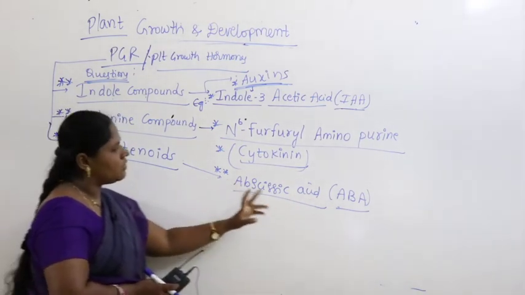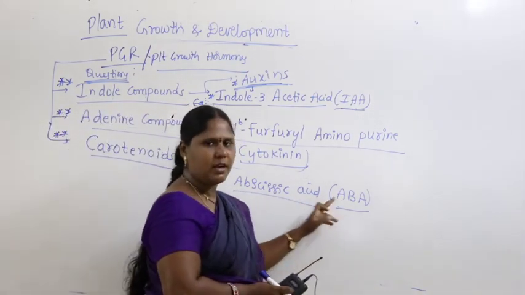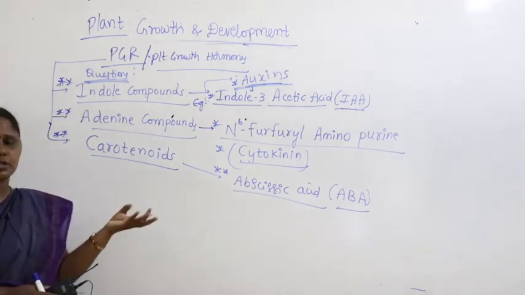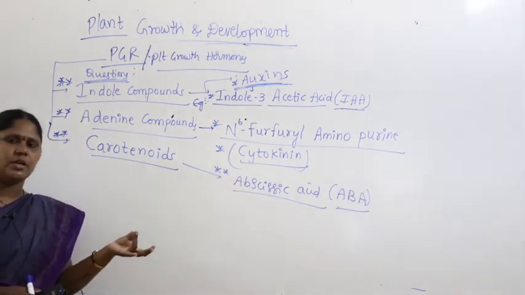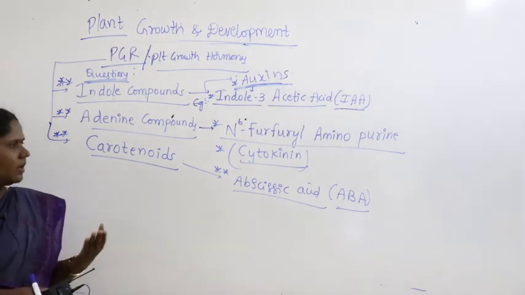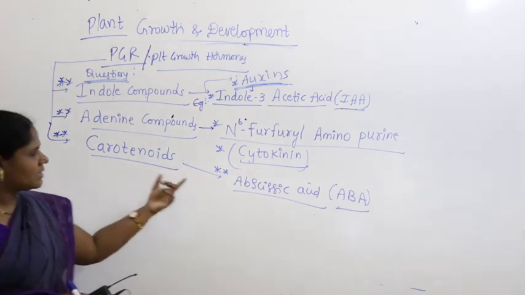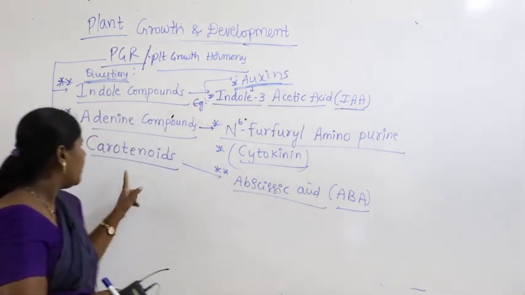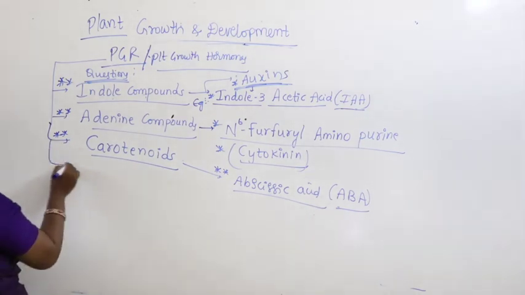So whenever you get the question, abscisic acid is made up of carotenoids. You know carotenoids and terpenoids. Where did you study these? Pigments, even in biomolecules, right? Carotenoids, the best example is abscisic acid, so remember abscisic acid is made up of carotenoids.